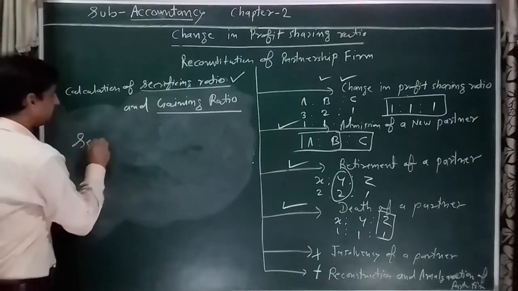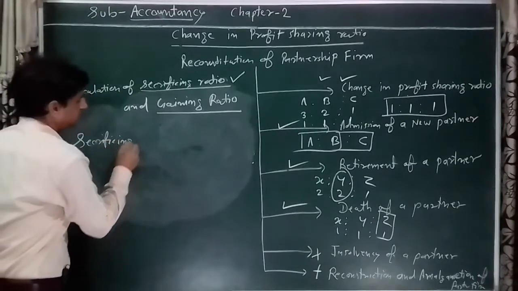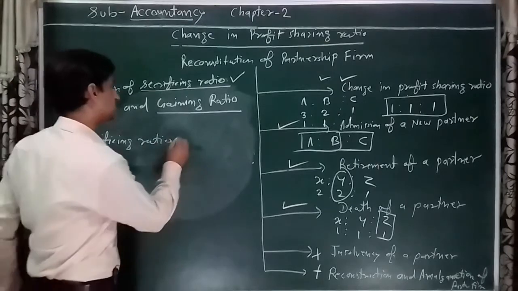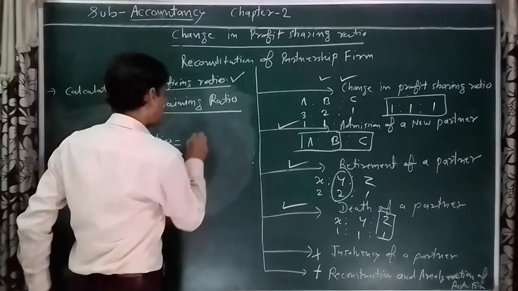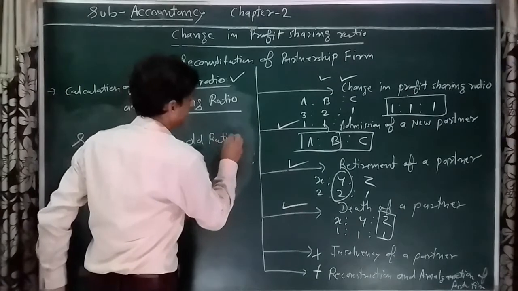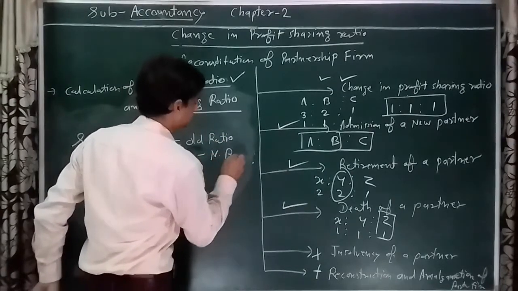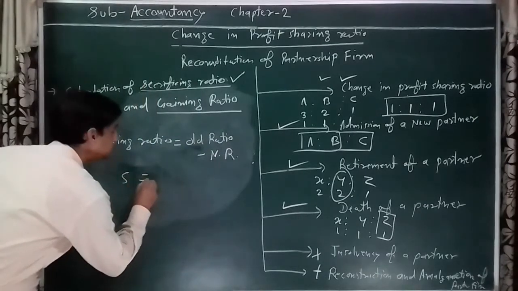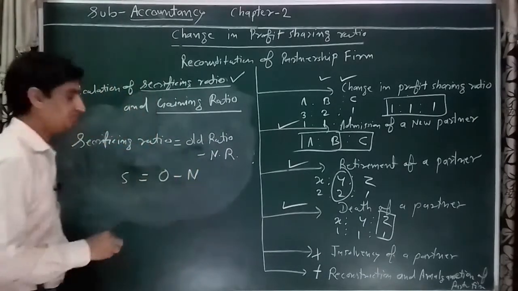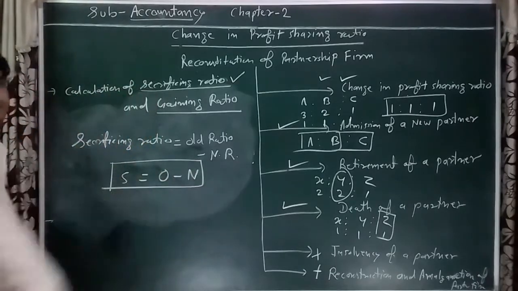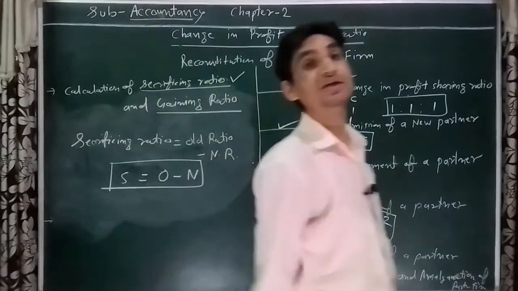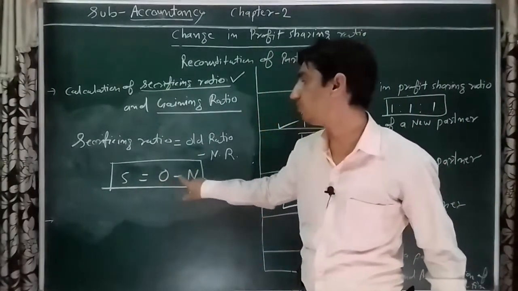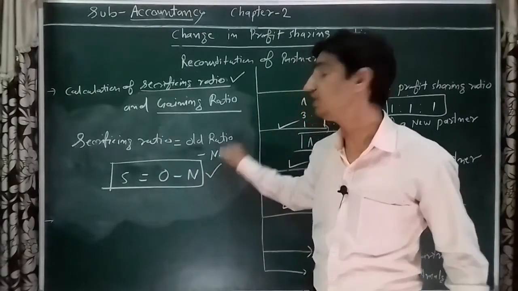So sacrificing ratio. The formula for calculating sacrificing ratio is old ratio minus new ratio. In short, sacrifice is equal to old minus new. That is the shortcut trick, son. Sacrificing ratio is equal to old ratio minus new ratio.